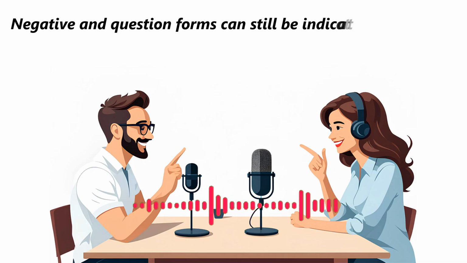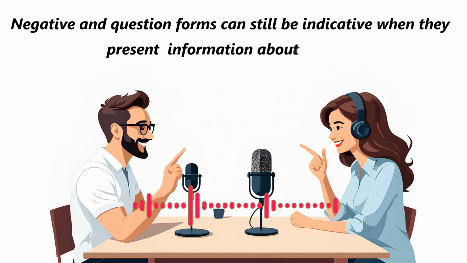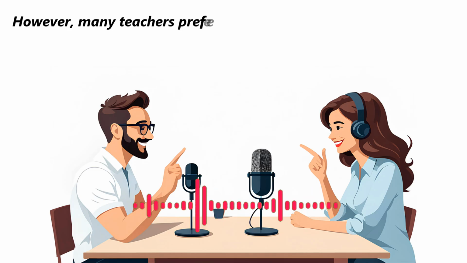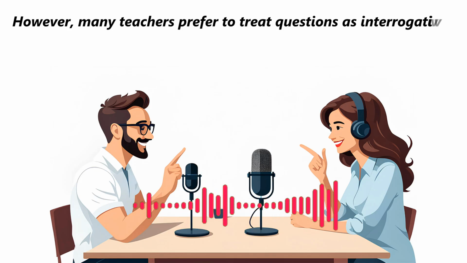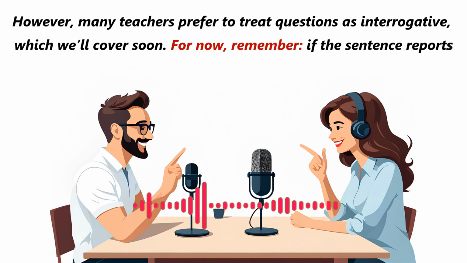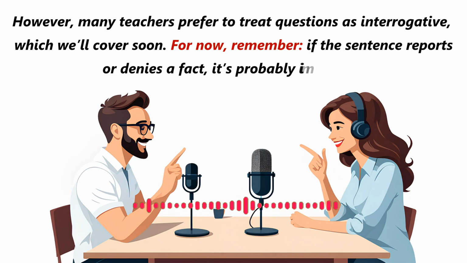Negative and question forms can still be indicative when they present information about reality. She doesn't like coffee. Do you live here? However, many teachers prefer to treat questions as interrogative, which we'll cover soon. For now, remember, if the sentence reports or denies a fact, it's probably indicative.